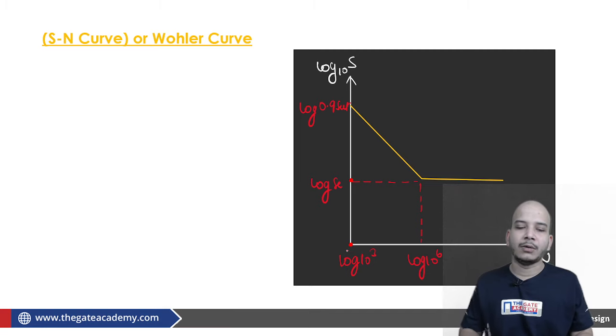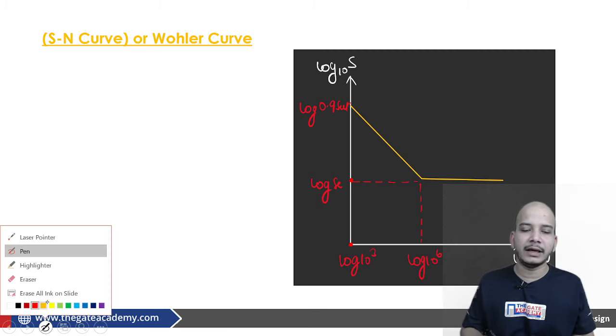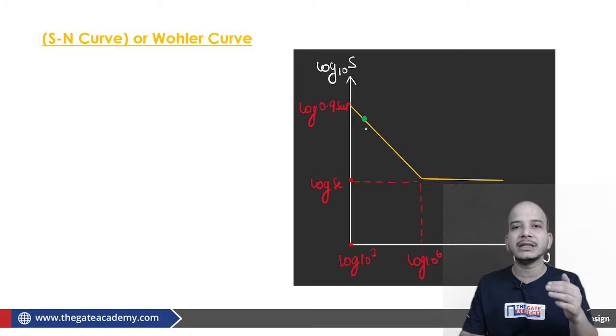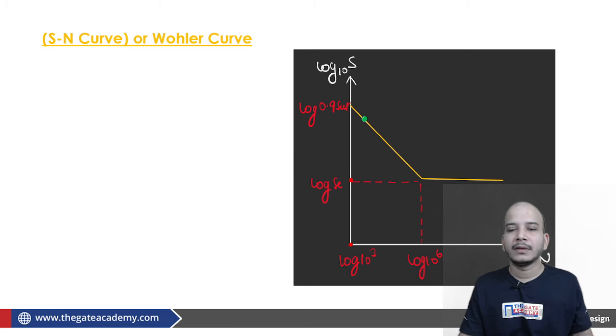Still the relation which I have discussed holds: as you want to increase the number of cycles, the amplitude of the stress which you can apply on the material will keep on decreasing. This is the only thing you have to keep in mind.